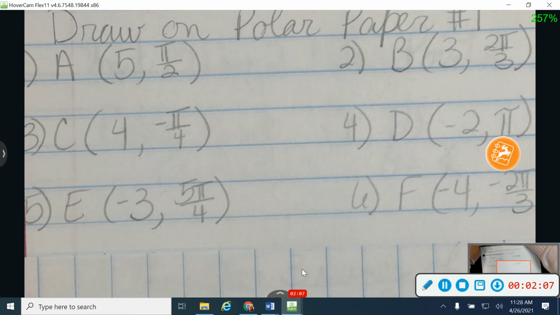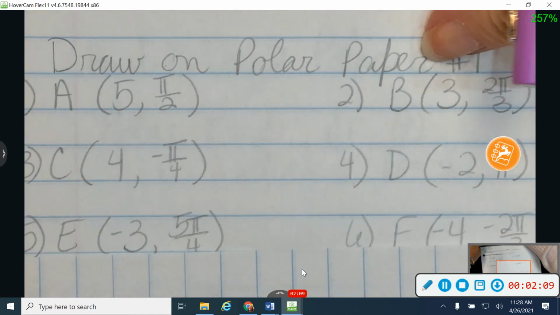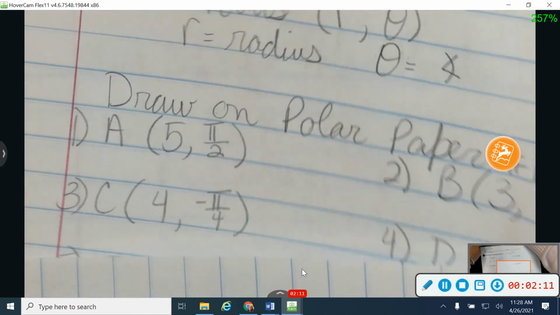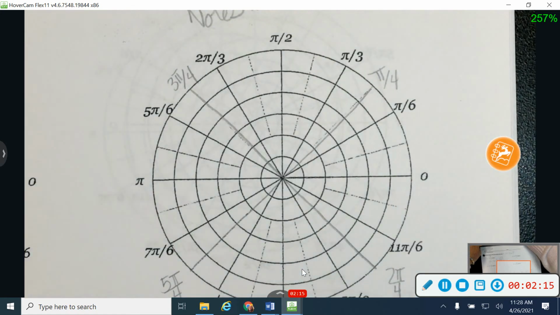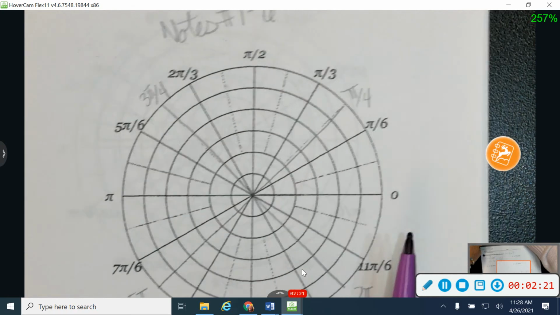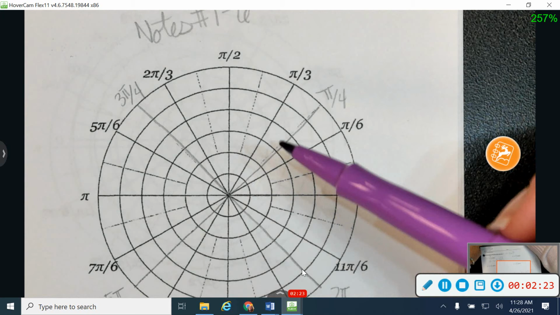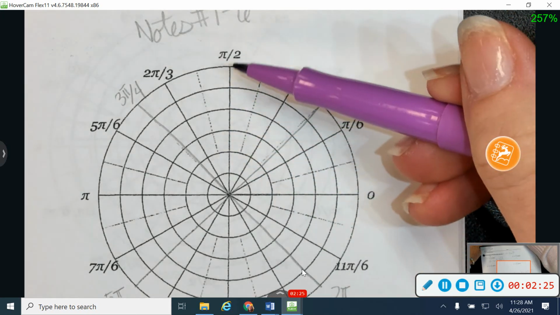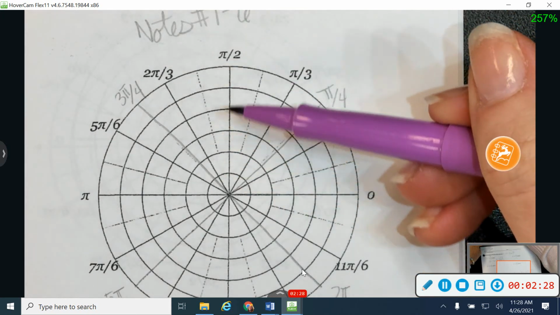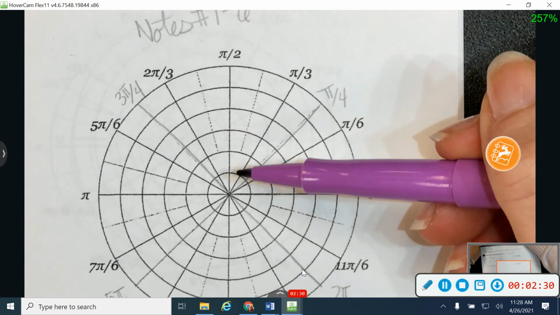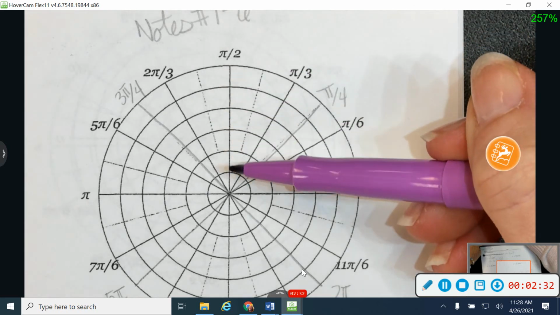Okay, ready? All right, so I'm going to jump over here to my graph. And we're going to take a look at each one of these points. So I'm going to start with point A, which is 5 pi over 2. On my graph, I'm going to start by finding pi over 2, which is this angle right here. So start by finding your angle. Pi over 2 is right here.